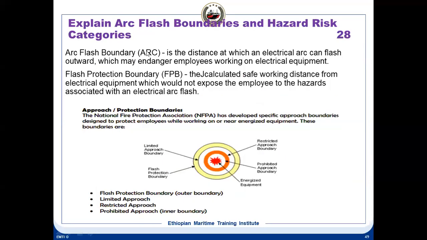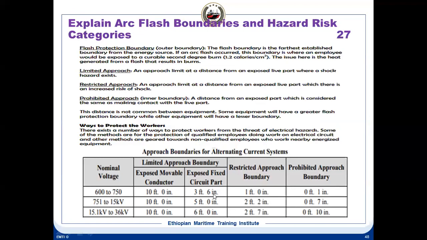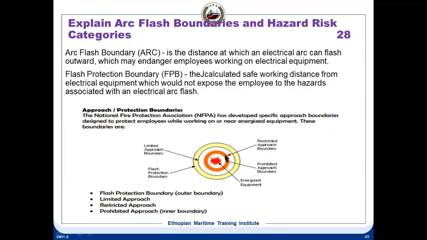The arc flash boundary is the distance at which an electrical arc can flash outward, which may endanger employees working on the electrical equipment. The flash protection boundary is the calculated safe working distance from the electrical equipment which would not expose the employee to the hazards associated with the electrical arc. The National Fire Protection Association has developed specific approach boundaries. This is how far you can go in each one of these. You can see here the limited approach, and the prohibited approach is here. The restricted one is here.